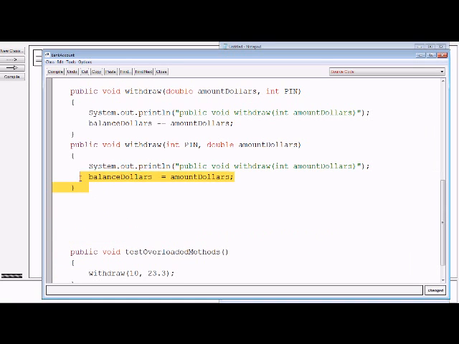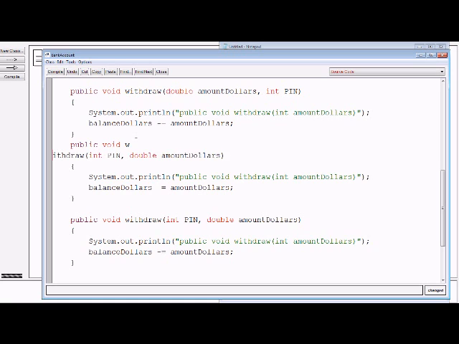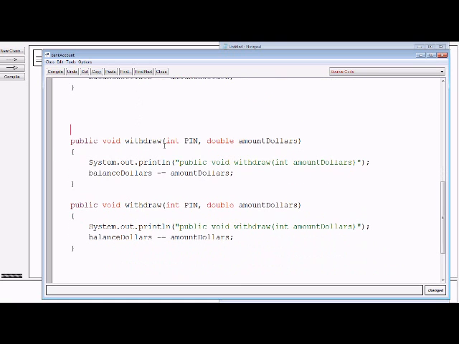If I tried this same thing, I hope this is obvious. If it's not, it should be soon. If I said int pin, int x, double amount dollars, double y, you can tell by the complaint by the compiler. Withdraw int double. It doesn't care about the name. It says you already have an int followed by a double.